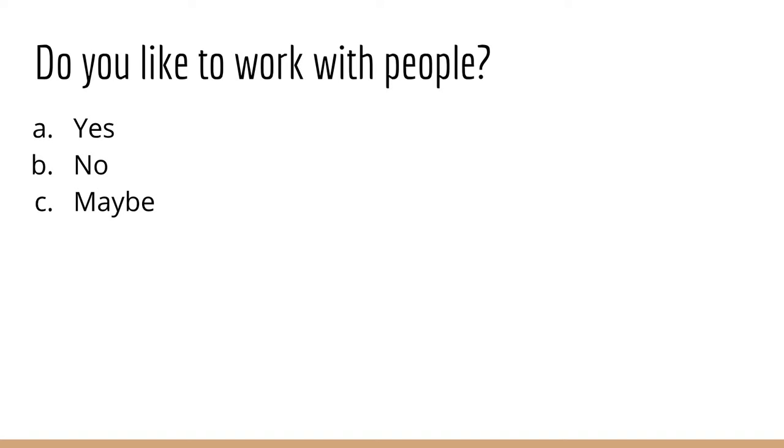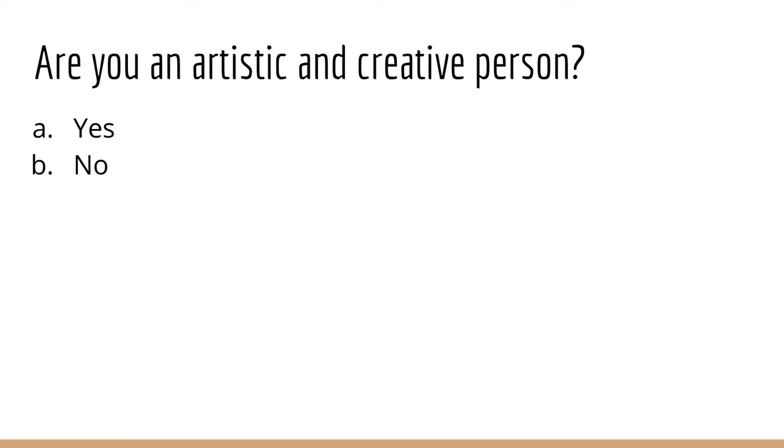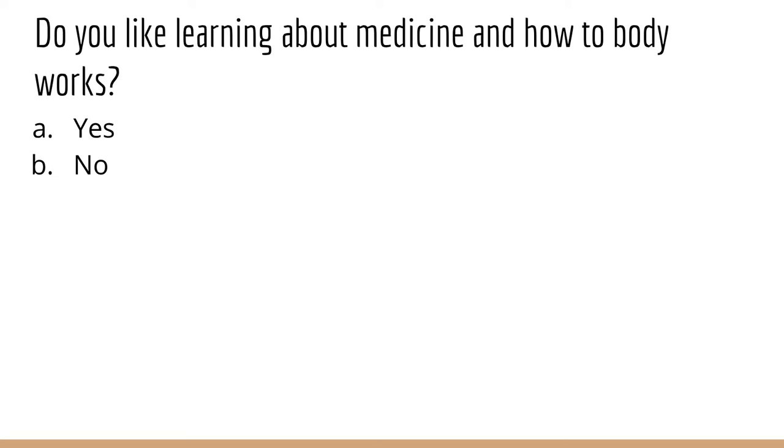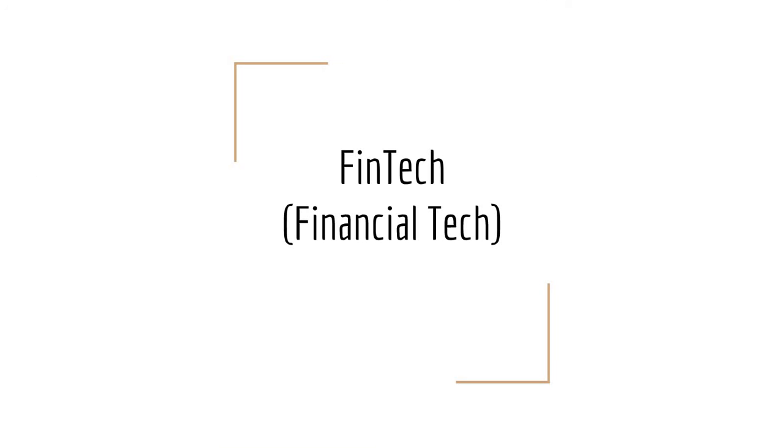Working with others, we can talk about the different aspects of computer science, which we'll talk about later. This question you don't necessarily have to explain. We'll tie that into the presentation later. Artistic and creative. Maybe they're not the best at cybersecurity, but they're really artistic. They can use CSS and other front-end development languages to code. Medicine, body, again, that's just related to health hacks and technology in relation to medicine.